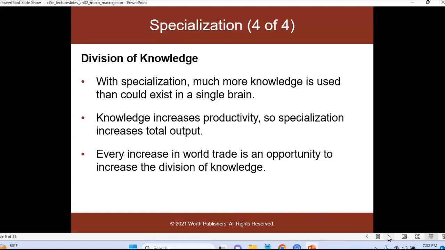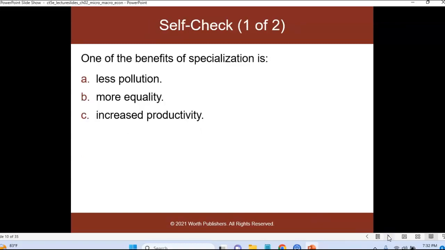So that specialization, that increase in knowledge, increases productivity, so specialization increases total output in what people do. Every increase in the world of trade is an opportunity to help with knowledge. One of the benefits of specialization is, so here's a self-check.